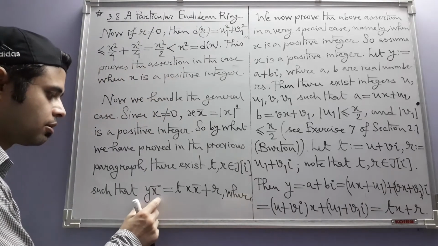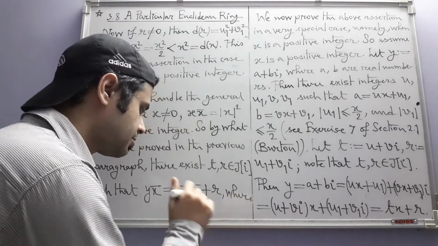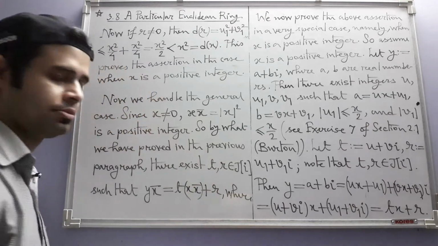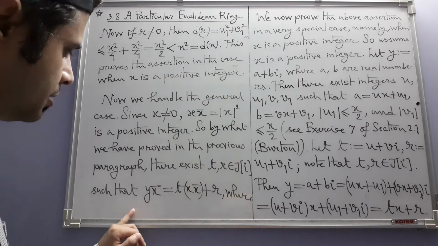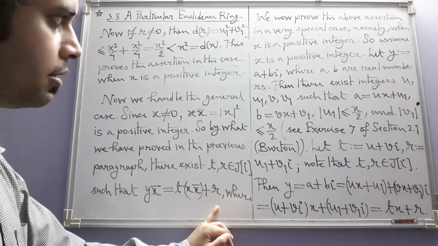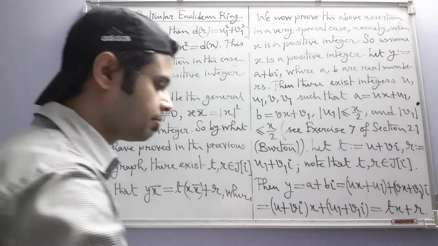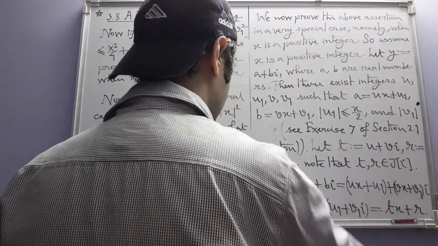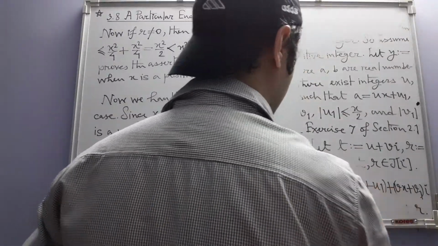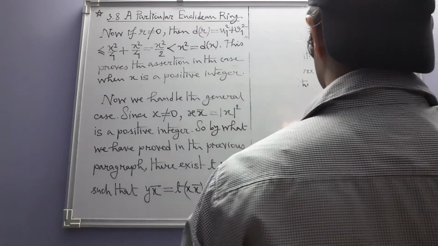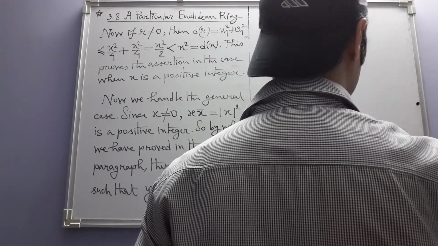So we are now sort of dividing y x bar by x x bar. This x x bar is a positive integer now, and that's why we have been able to get t and r, which give us an equation like this, and it is coming from what we have proved in the previous paragraph, where r is either 0 or has d value less than the d value of x x bar.